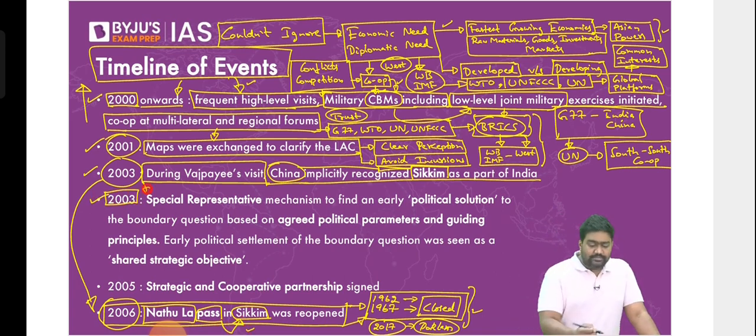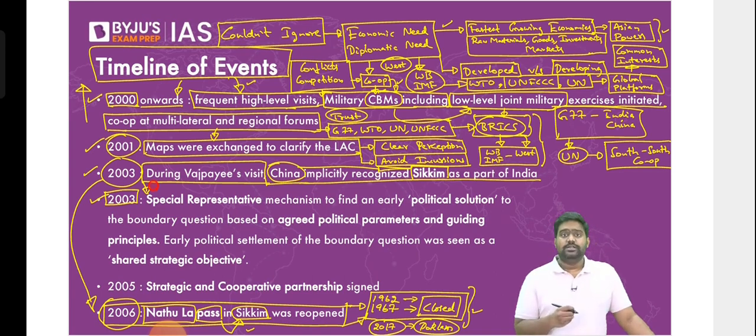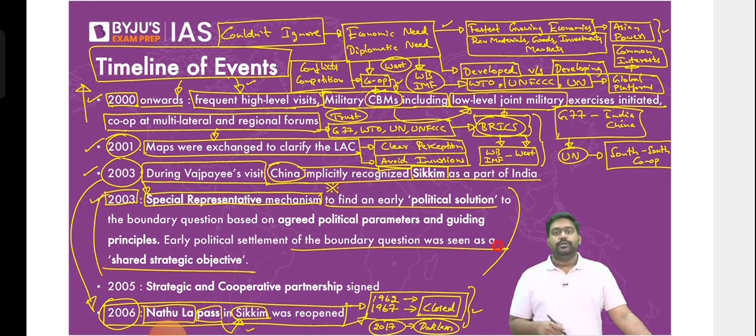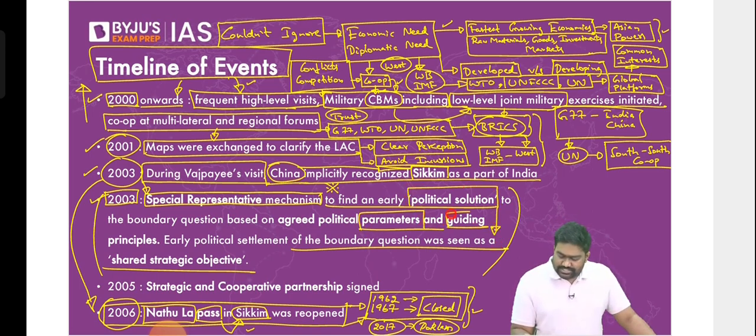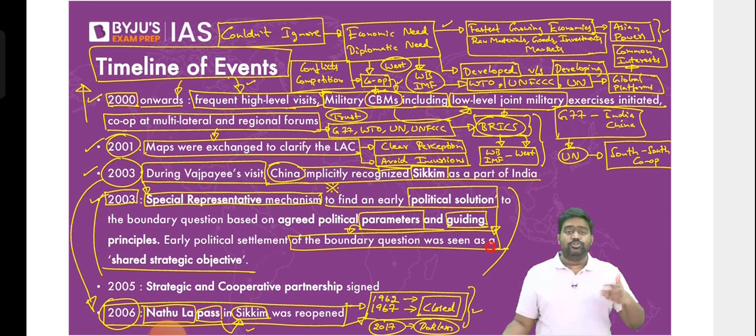During this visit, Prime Minister Vajpayee and the Chinese leader made a very big progress. That's why it's a historic visit. It's a landmark visit. They established the SR mechanism, the special representative mechanism. This was the first time a formal mechanism was created to resolve the border dispute through talks, through negotiations. They set up this special platform to find a political solution, to identify the parameters, and to guide the boundary negotiations so that we can find a negotiated settlement.